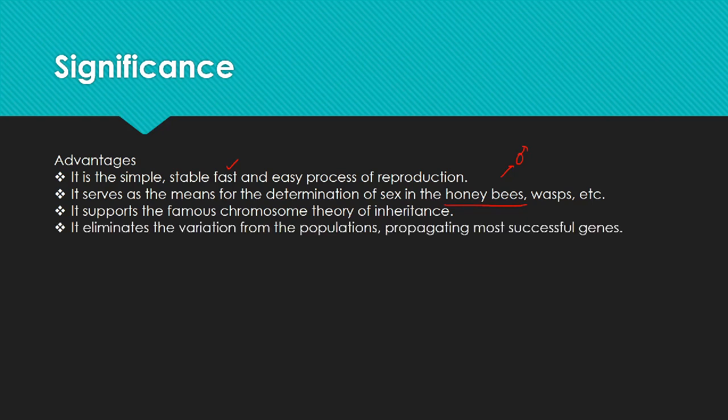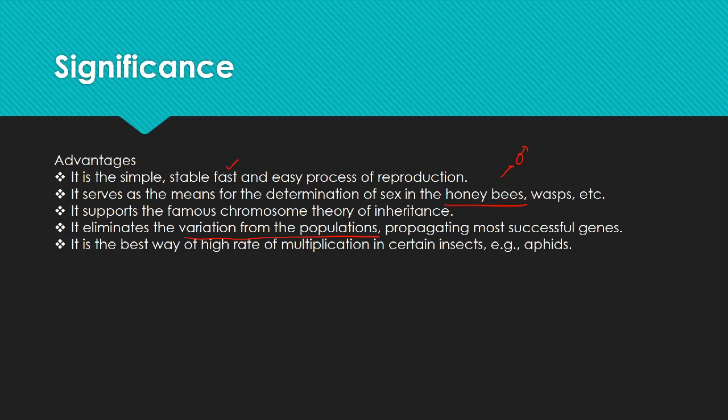It eliminates the variation from the population. When the variation is eliminated, the most favorable genes are propagated from generation to generation. It is the best way of high rate of multiplication in certain insects like aphids.